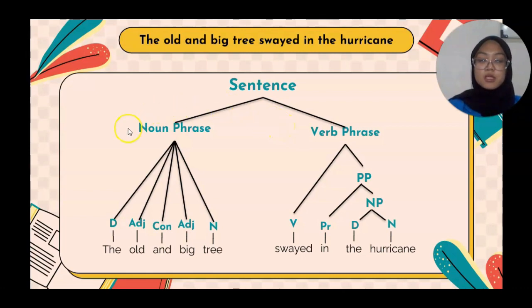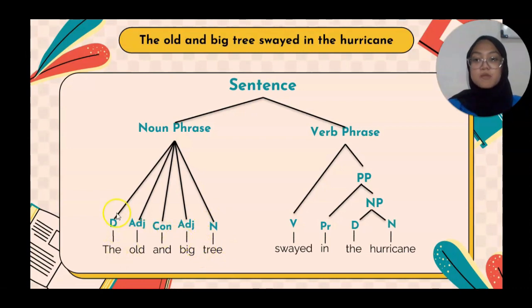So in noun phrases, there are determiner, adjective, conjunction, adjective, and noun. Because there is "tree" as a noun in here, it makes "the old and big tree" become a noun phrase, because there is a noun in the last position.